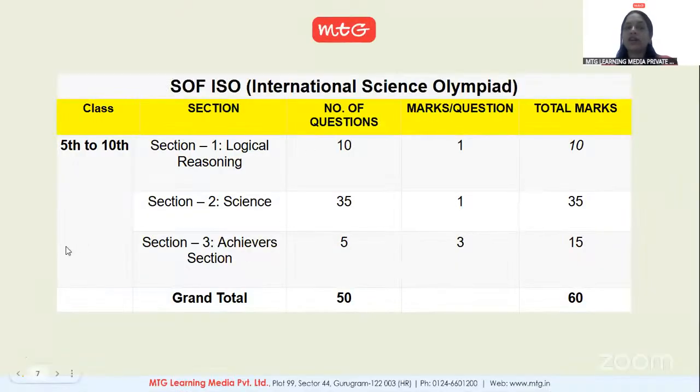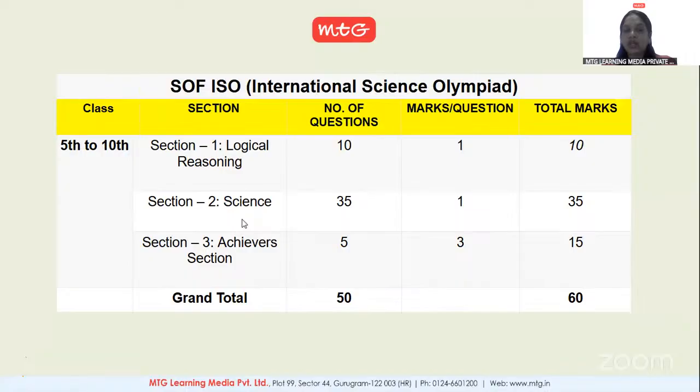Okay, and students, this is about the 5th to 10th standard exam pattern. The students who are in 5th standard, please listen carefully. The 5th standard students also have 50 questions and a 60 marks paper. And the same 3 sections. The first section is logical reasoning, where 10 questions will be asked and each question carries 1 mark. So total marks for logical reasoning are 10.